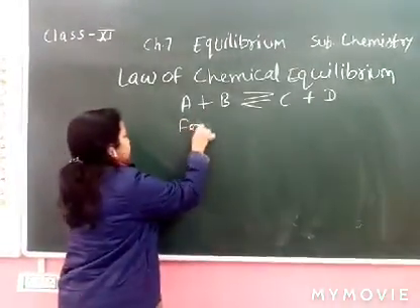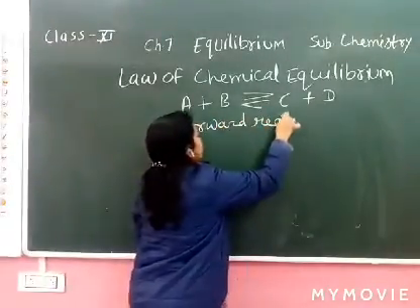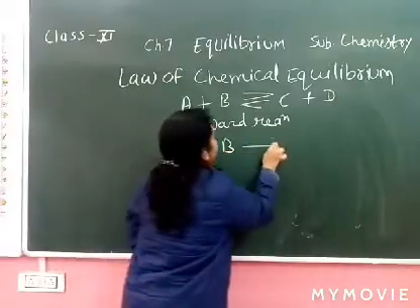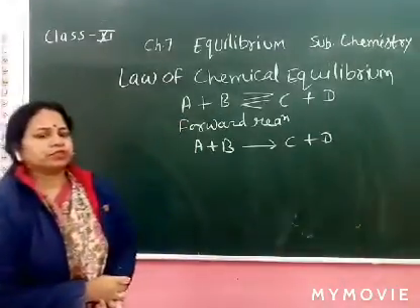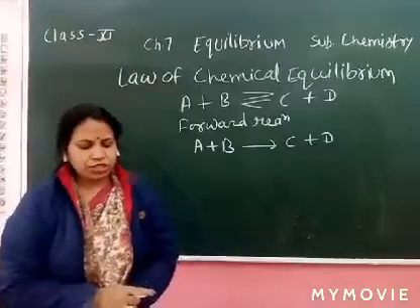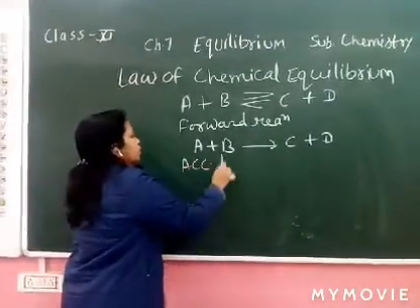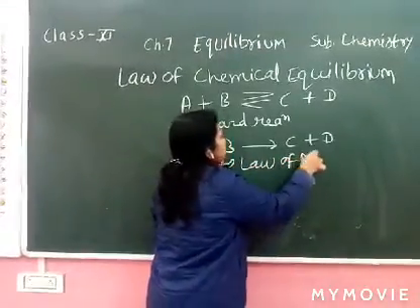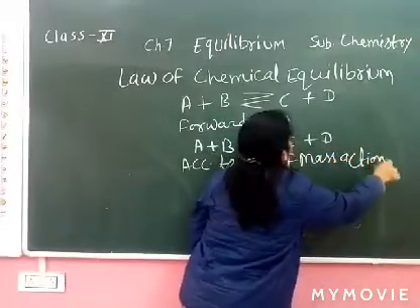For the forward reaction, A plus B converts into C plus D. This is the forward reaction. So what happens in this condition? According to the law of mass action, apply the law of mass action. So what is the formula now?